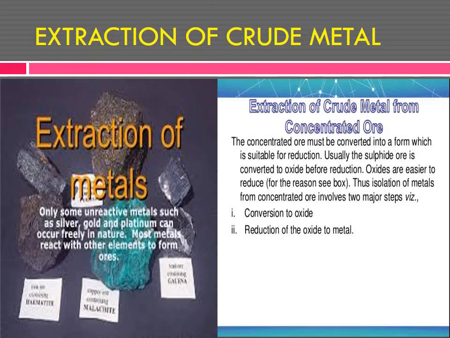The extraction of crude metals from the concentrated ore is carried out in 2 major steps. First one is conversion of the ore into oxides of the metal, and further reduction of the metal oxide to metal. Do you understand? 2 processes are carried out in extraction.